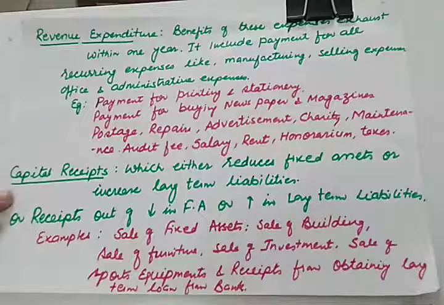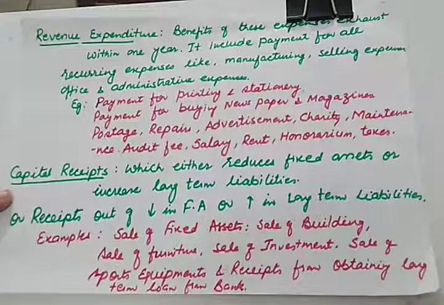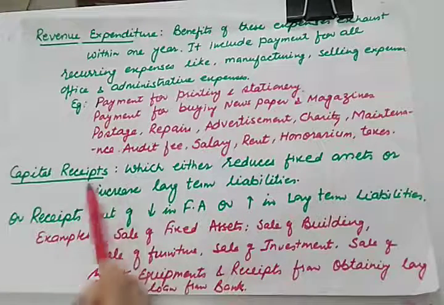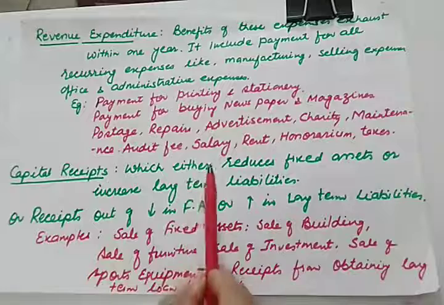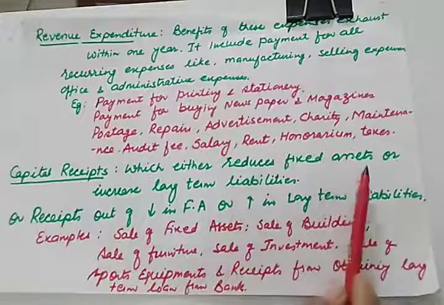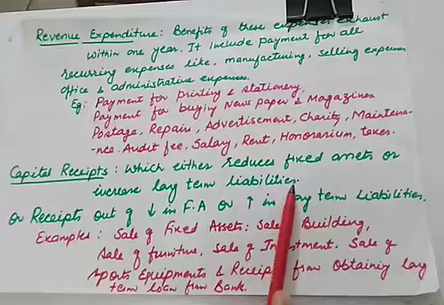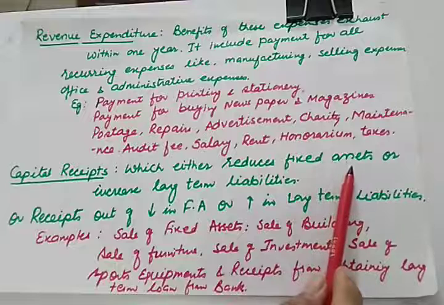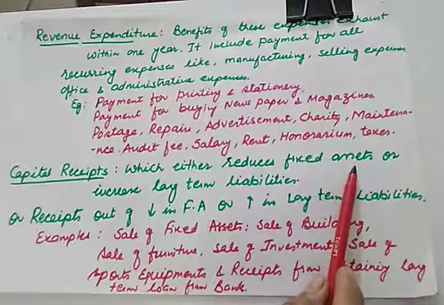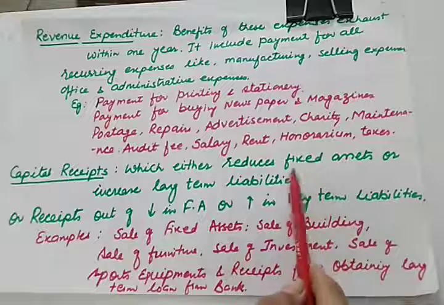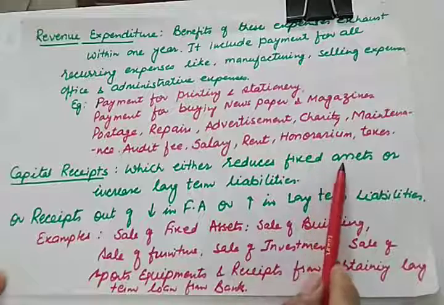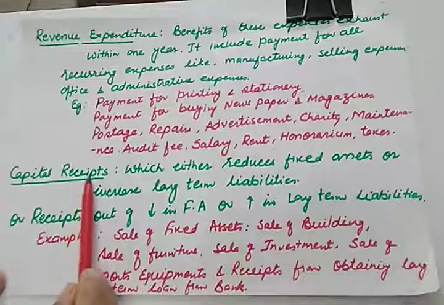Now the next one is about the receipts. So first one is your capital receipt. Let us see the main characteristic of capital receipt, which either reduces fixed assets or increases long-term liabilities. So when will your fixed assets reduce? When you sell off your fixed assets. So when you get proceeds or receipts from sale of fixed assets, the receipt which you will be getting through sale of asset will be your capital receipt.